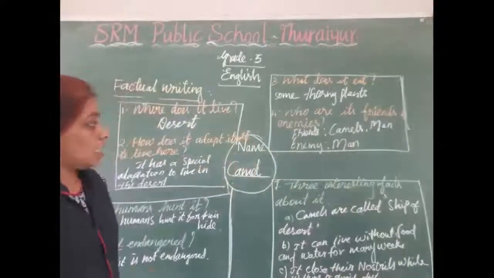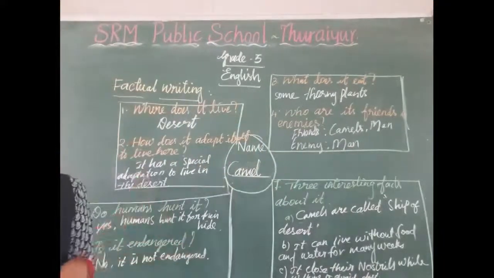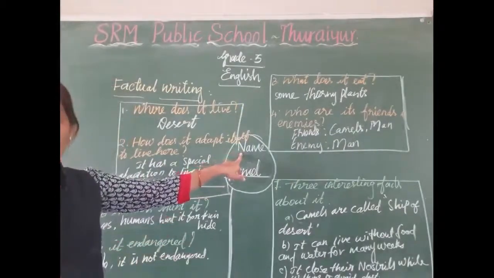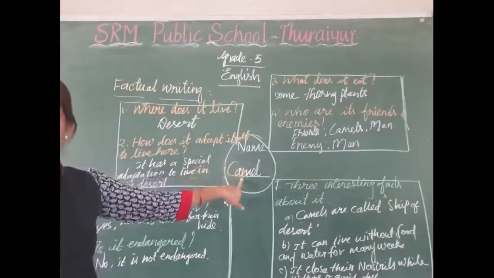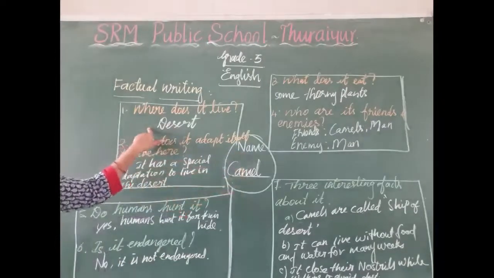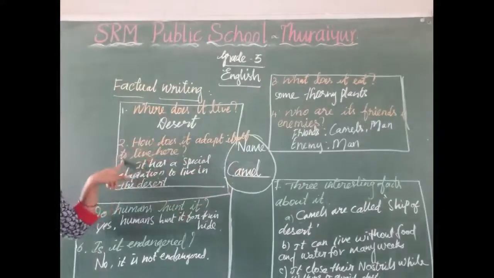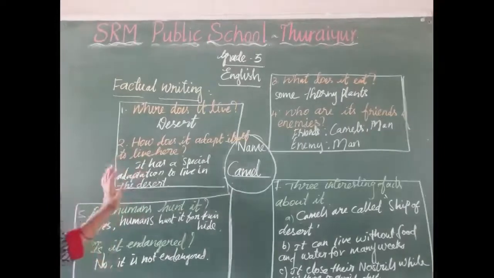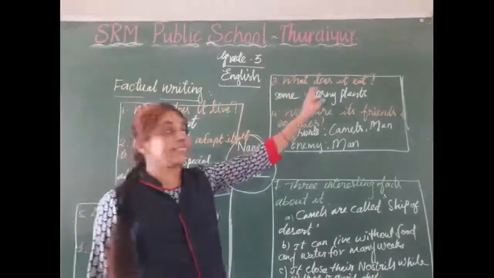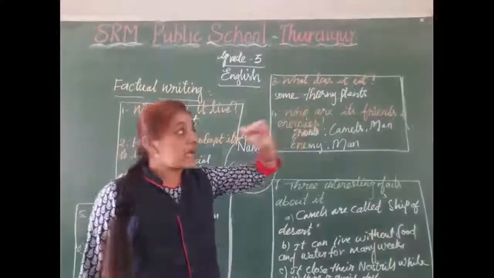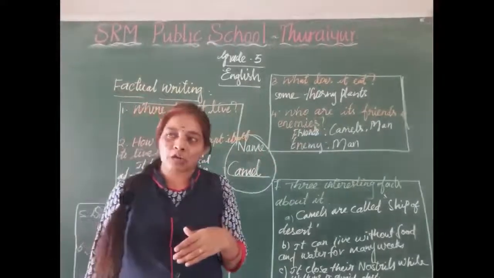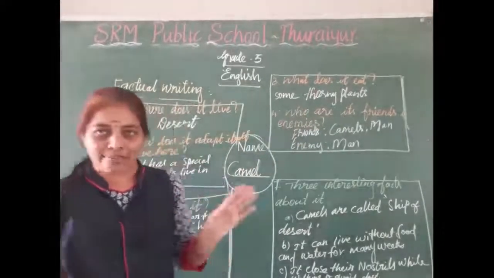Okay, listen here. These are the facts about the camel. I have selected an animal. Name of animal, camel. Where does it live? It lives in a desert. And how does it adapt itself to live here? It has a special adaptation to live in the desert. And what does it eat? It eats thorny plants. And who are their friends and enemies? Humans and the camels are friends, and humans are also the enemies for them.